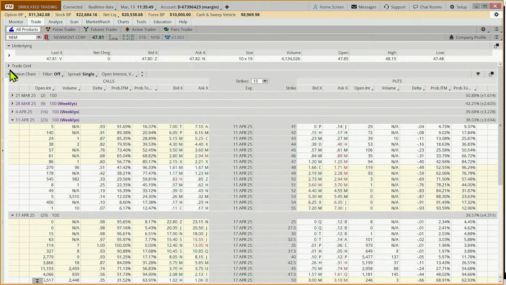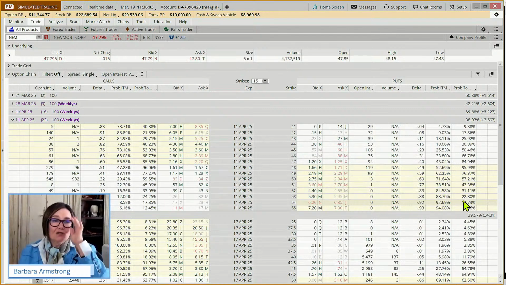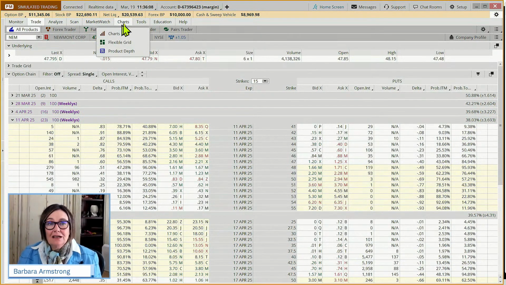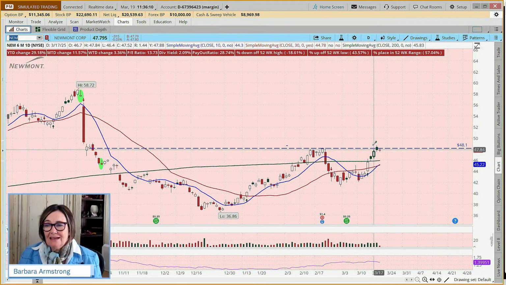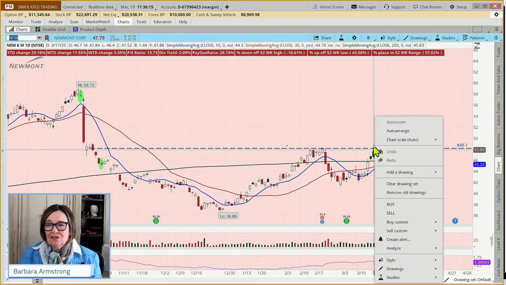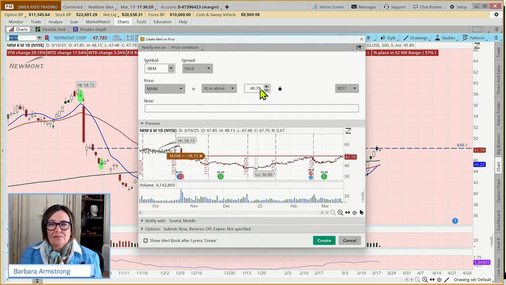But coming to the option chain, even if you don't normally trade options, and putting in this probability of touching, and this is a fluid number. So if the stock jumped up in price tomorrow, then this number would change accordingly. It would go down. Okay. So that's Newmont. But if we look at this chart, we might just say, hey, if this gets above this high, 48.68, so if it gets to 48.70, let us know. And then we'd place maybe a bullish trade.